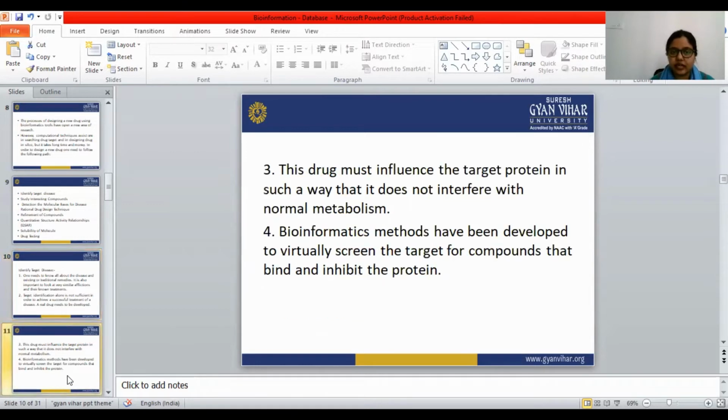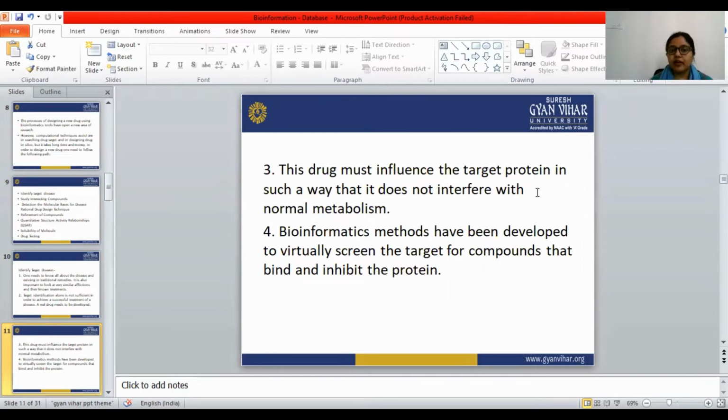Next, the drug must influence the target protein in such a way that it doesn't interfere with normal metabolism. So when we have identified one real drug, the drug must influence the target protein in such a way that it doesn't interfere with normal metabolism.